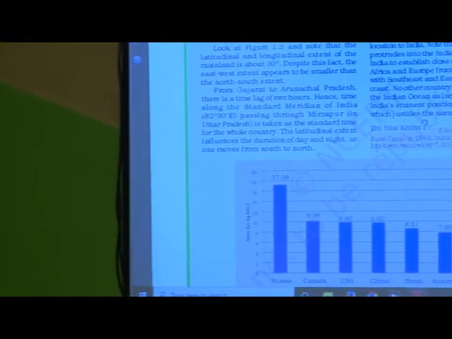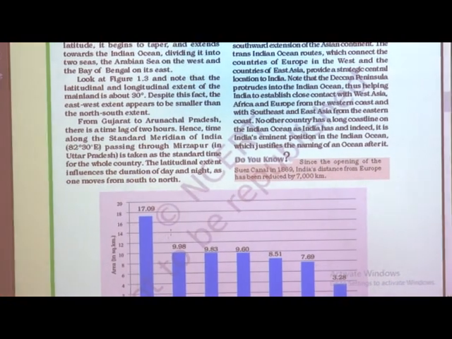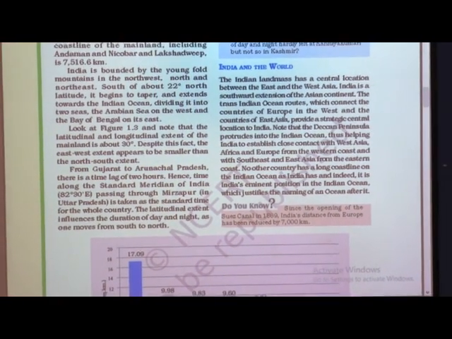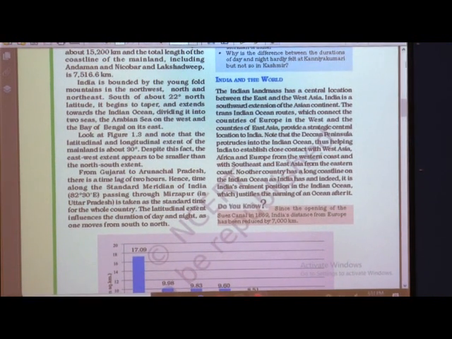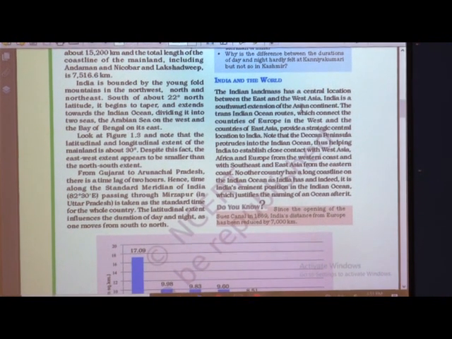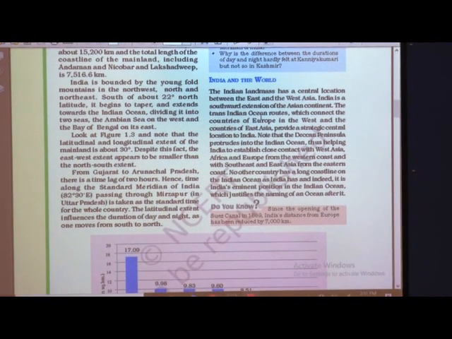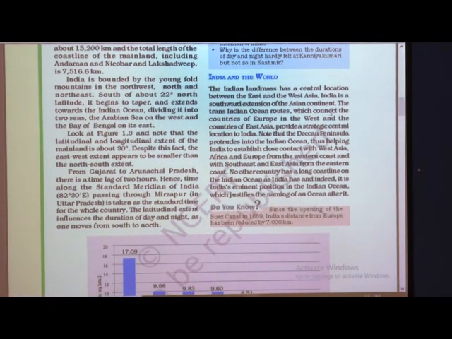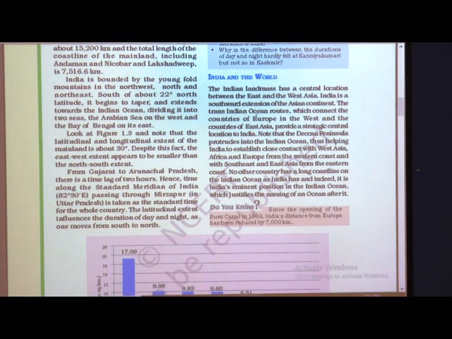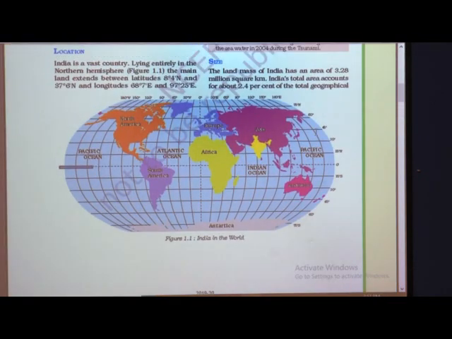See here, now when we come to India's location on the latitude and longitude, we have discussed India's location. On the basis of north and south we have discussed India's size. Now India and the world: the Indian landmass has a central location between East and West Asia. India is a southward extension of the Asian continent. The trans-Indian Ocean routes which connect the countries of Europe in the west and the countries of East Asia provide a strategic central location to India. Again see here the globe, look, in Asia India is located exactly in the center.